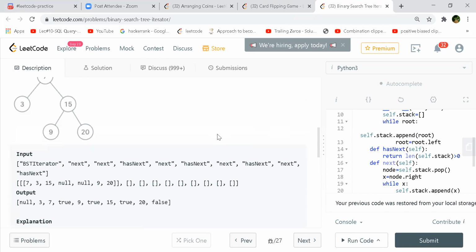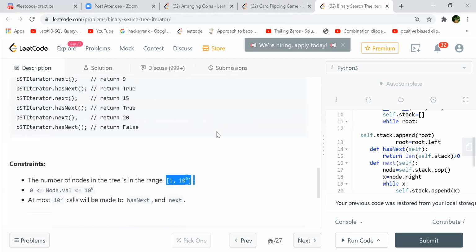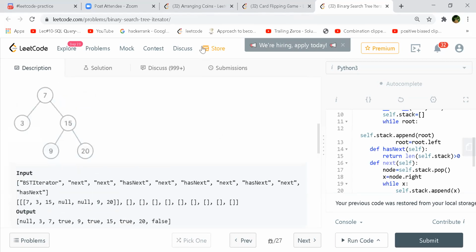Something like that, but that is a follow-up, right? If it's not a follow-up, initially you will not actually come to that optimized solution. Since they have specifically mentioned in-order traversal, the first approach would be to do the in-order traversal and store all the nodes in some container.